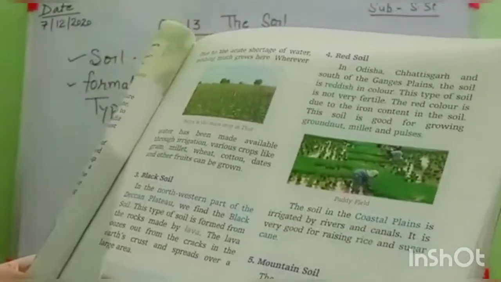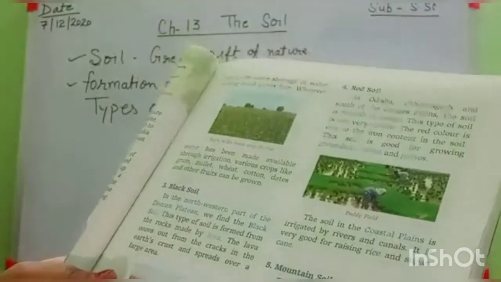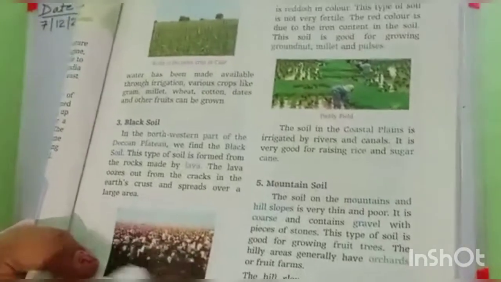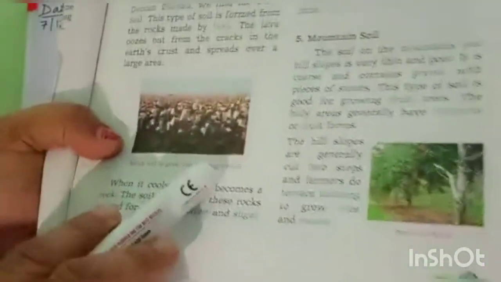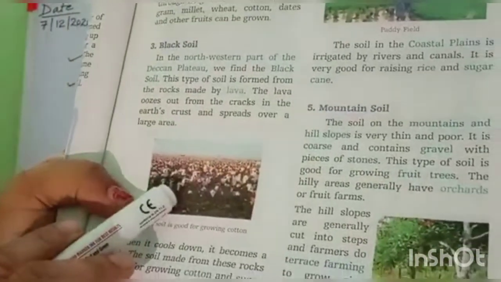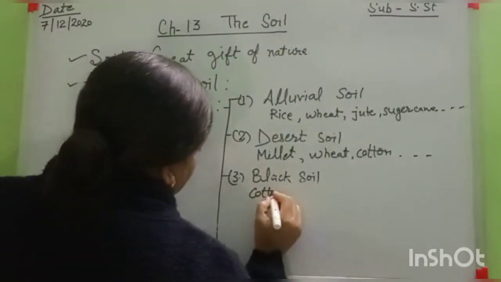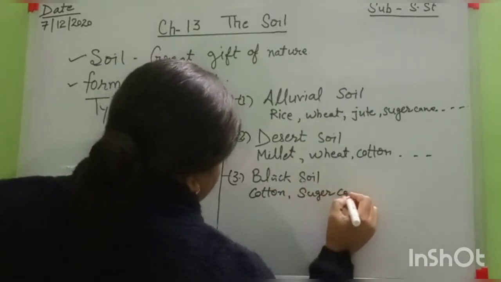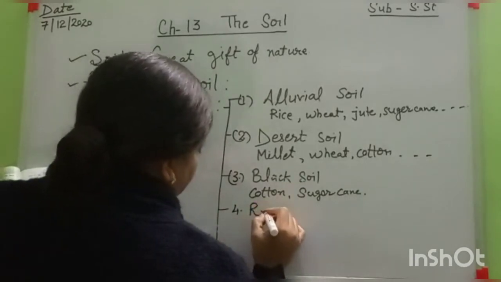And which type of crops are grown in this soil? Like cotton and sugarcane are best for growing in this type of soil. And black soil is very good for cotton. Here is some cotton plant. Look at here, everyone. And the examples are cotton plants and sugarcane. Okay, then that is red soil.